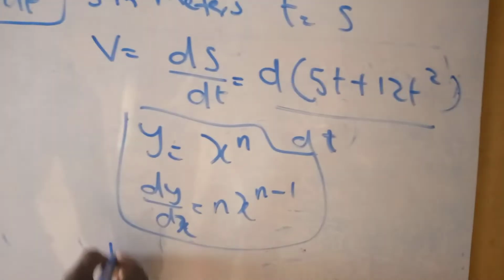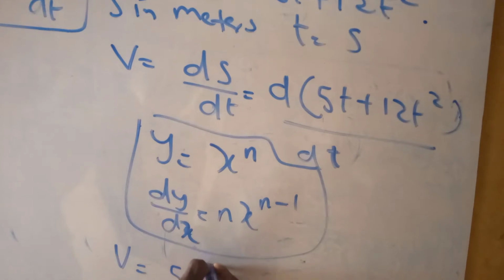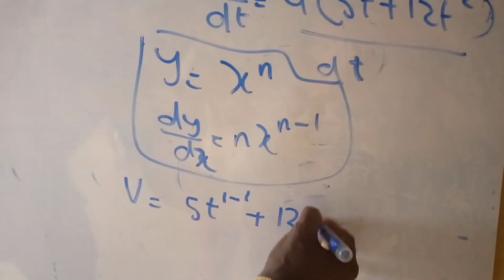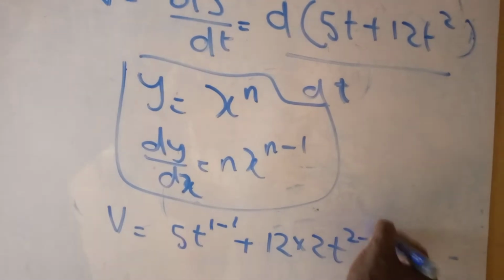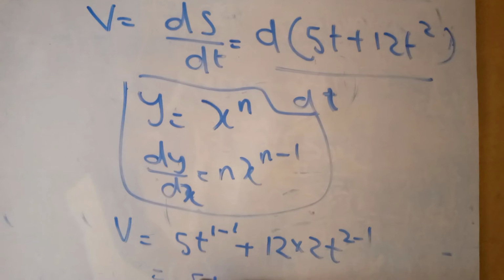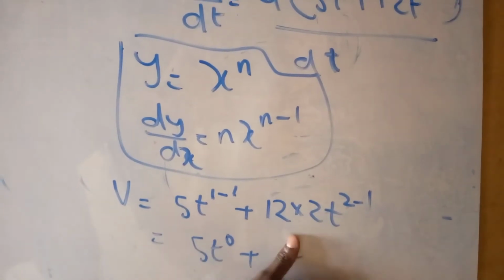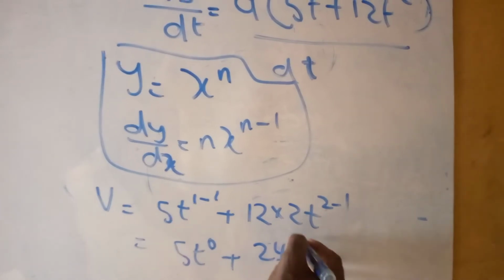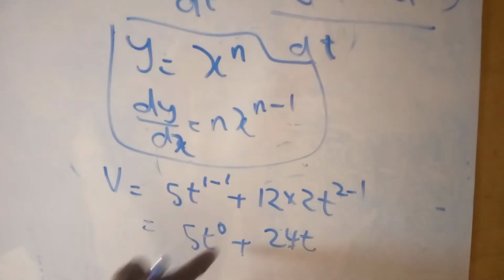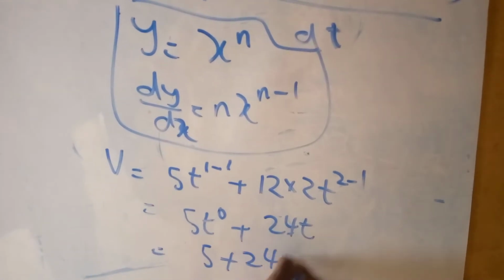So when you come here, v will become 5t raised to power 1 minus 1 plus 12 times 2t raised to power 2 minus 1. So this one will be 5t raised to power 0 plus 12 times 2, which is 24, and 2 minus 1 is 1, t. T raised to power 0 is 1. So that gives 5 plus 24t.